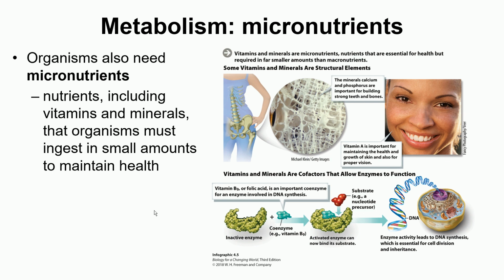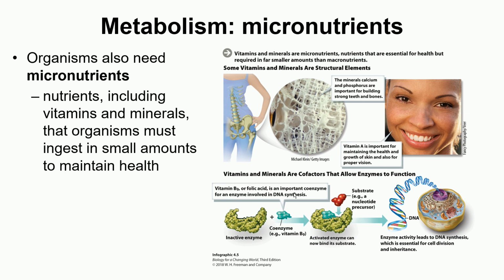So that is why we need to eat these minerals and vitamins in our food, although we need them in very small quantities. That is why they are called the micronutrients. So for example, vitamin B9 or folic acid is an important coenzyme for an enzyme involved in DNA synthesis.